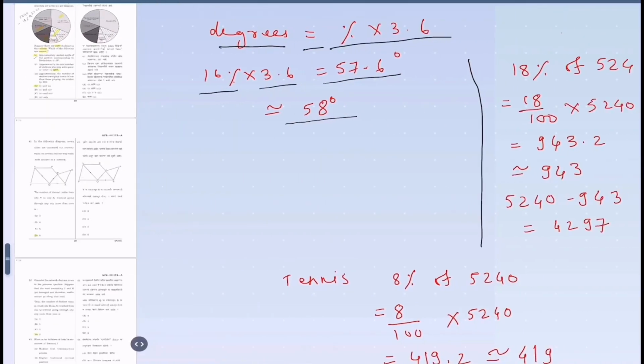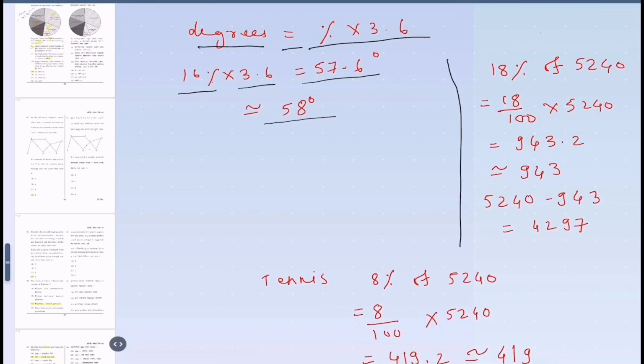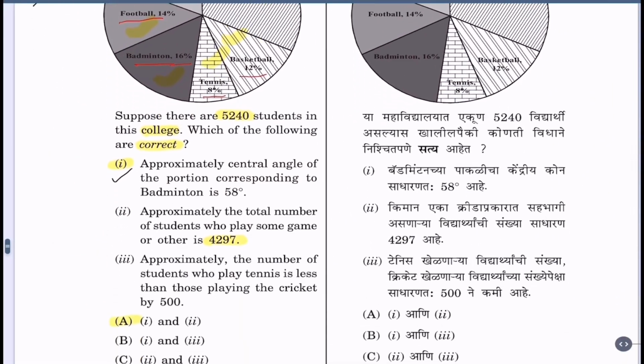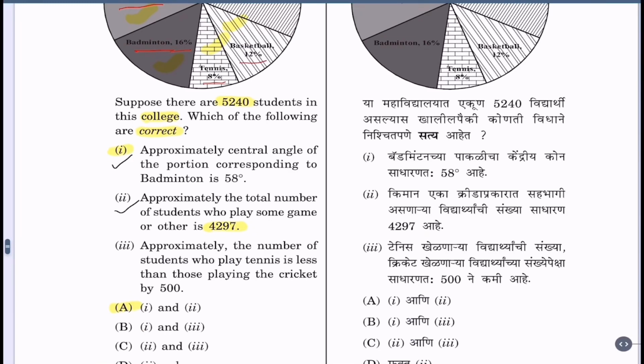That is much easier and we have less time. 18% of 5240 is 18 by 100 into 5240, which comes to 943.2, approximately 943 students. So 5240 minus 943 gives us 4297 students who play some game or other. So here even 2 is correct.